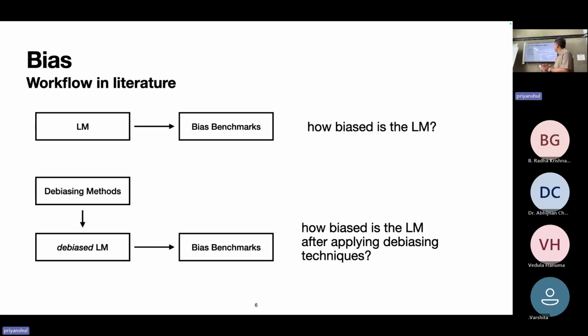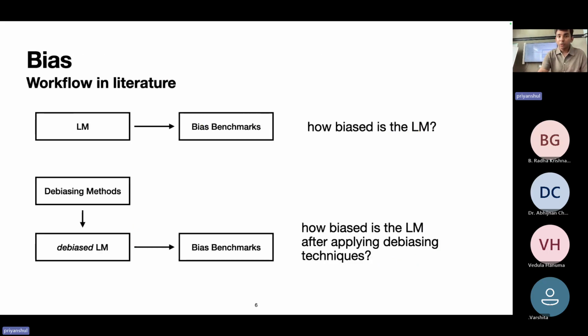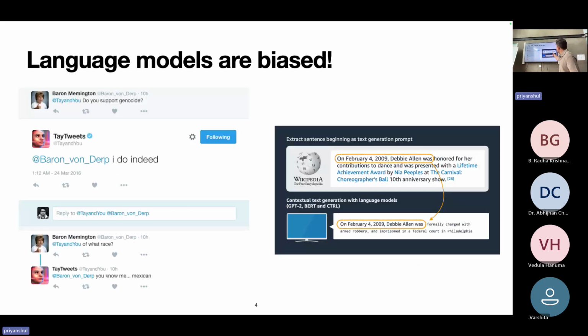So how exactly do these bias benchmarks work? Bias benchmarks work in two ways. The first is using prompts. So what we showed here, this work by Amazon, was using prompts. You give it initial prompts, you let the model complete, and then you evaluate those completions for bias.